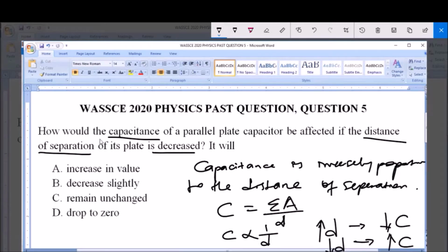Now the question says, how would the capacitance of a parallel plate capacitor be affected if the distance of separation is decreased? When the distance of separation is decreased, due to the inverse proportion, the capacitance will increase, and this is option A. So it will increase in value.